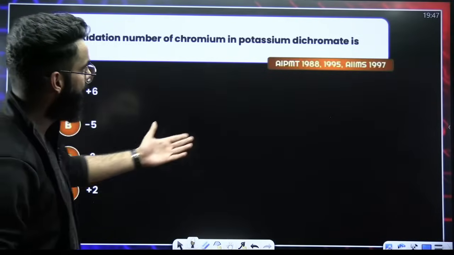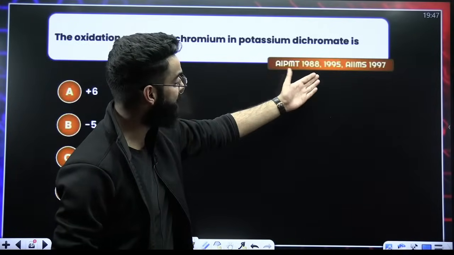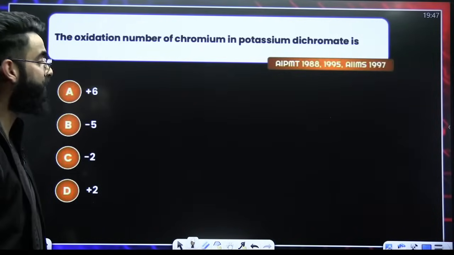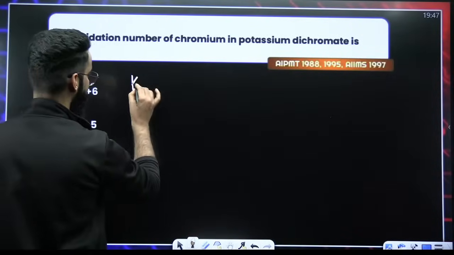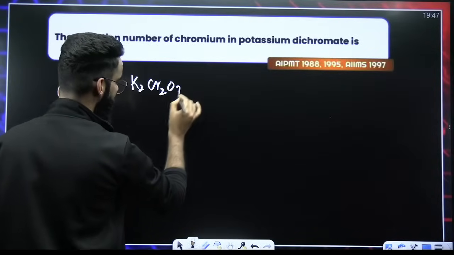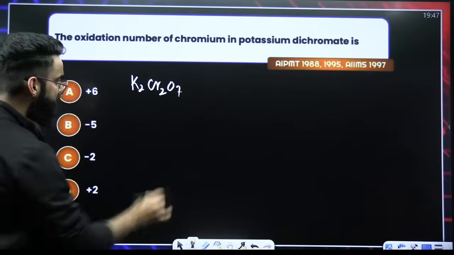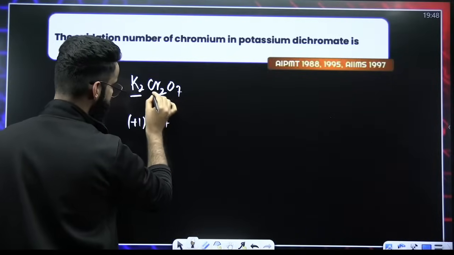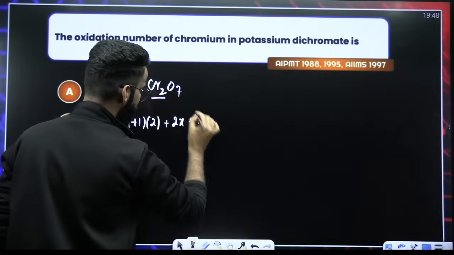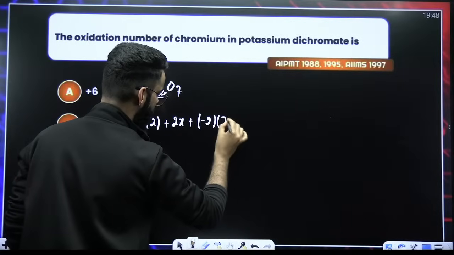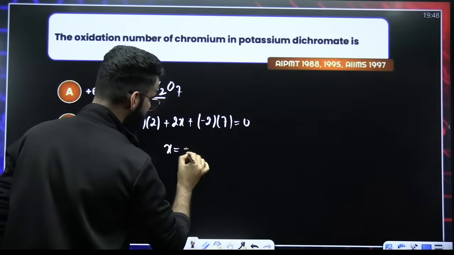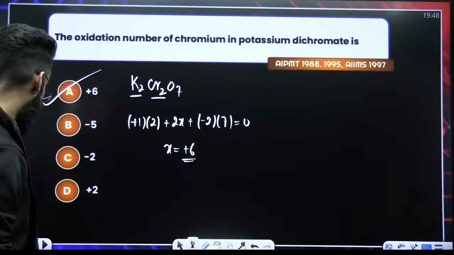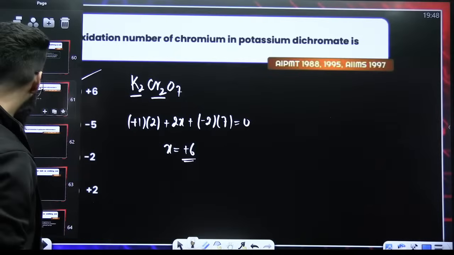Simple question. AIPMT 1988, 1995, AIIMS 1997. In three times the same question has been asked. The oxidation number of chromium in potassium dichromate. I believe you will kill this. You'll be remembering this, right? Start with potassium. Potassium shows +1 oxidation state. There are 2 potassium atoms. Let the oxidation state of chromium be X, so it's going to be 2 times X. The oxidation state of oxygen is -2. There are 7 oxygen atoms. Net charge is 0. When you solve this, the value of X comes out to be +6. So +6 is the final answer. Done and dusted. Perfect.